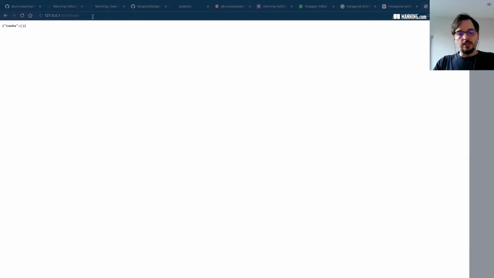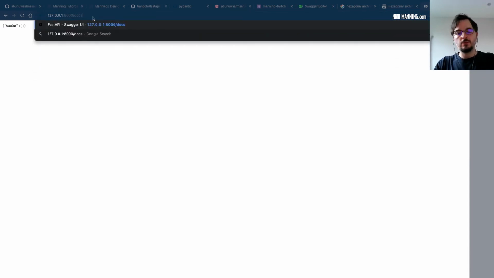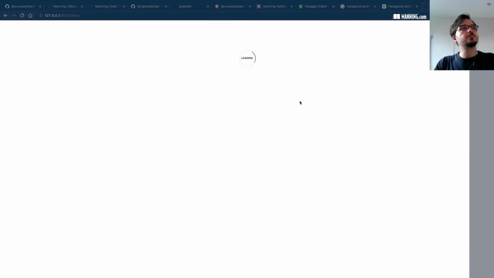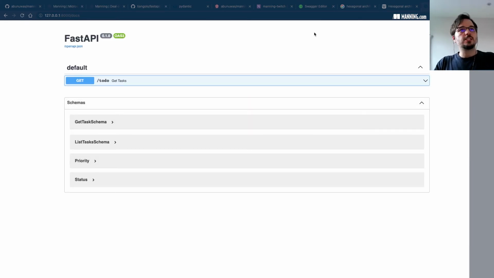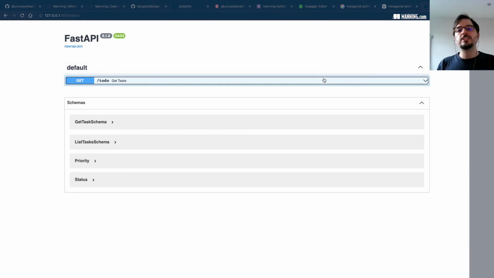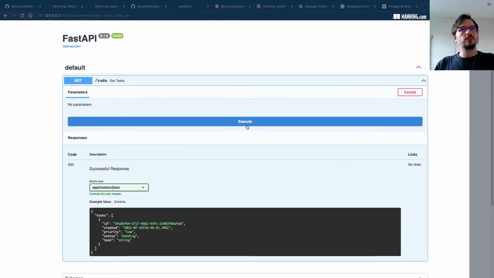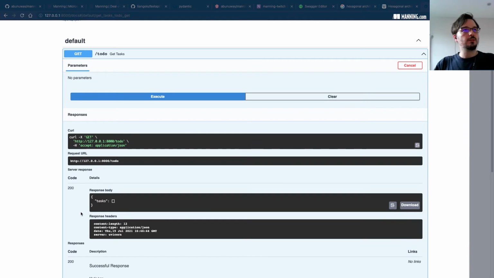The interesting thing about FastAPI is it can also create a Swagger UI from the code. So if we go to the docs endpoint, we get a Swagger UI, and this allows us to interact with the API. So we can click here to try the method, we can execute, and this is talking to the server right now, and we're getting an empty list of tasks like we did before when we hit the endpoint directly in the URL. Right, so this is for one of the endpoints.